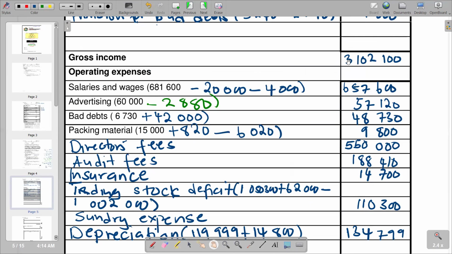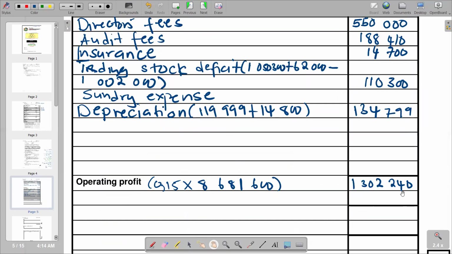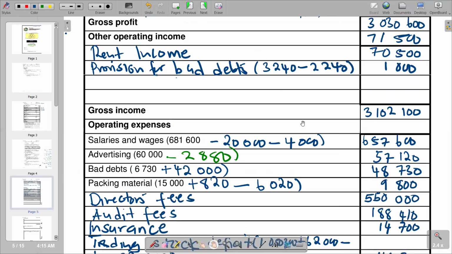So from there, we can now go back to be able to find our figure for operating expenses. Remember, to get our operating profit, we said gross income minus operating expenses, we got our operating profit. So to get this one again, we are going to say gross income minus operating profit. Then we get our operating expense. So in other words, we are saying 3,102,100 minus 1,302,240, and you get the total for operating expenses, which is going to be 1,086 from the figure for gross income.